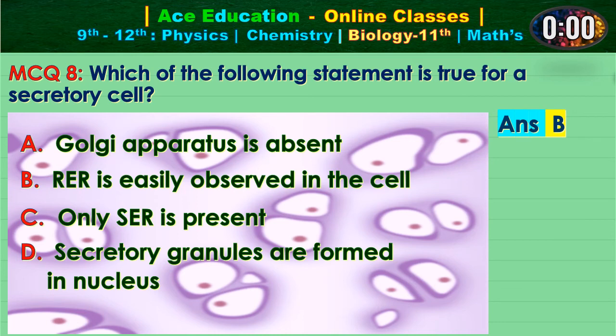Answer is option B, that is RER is easily observed in the cell.